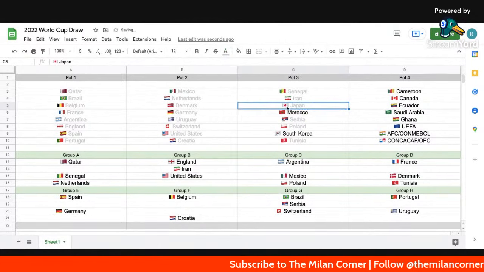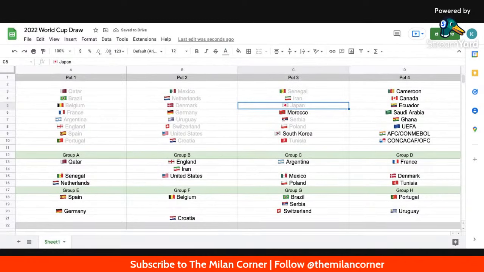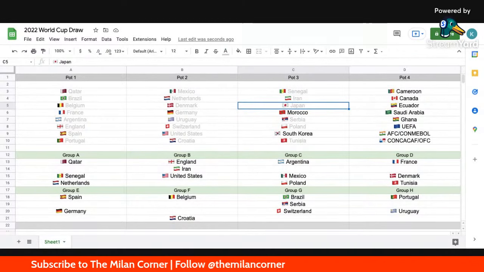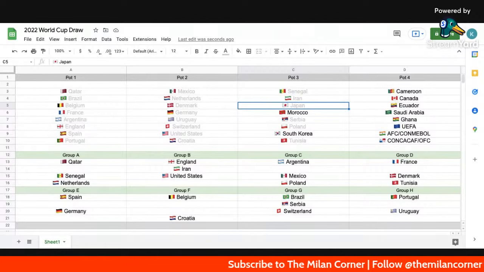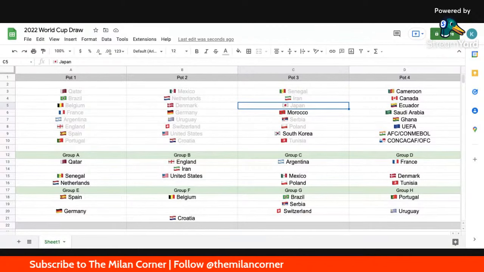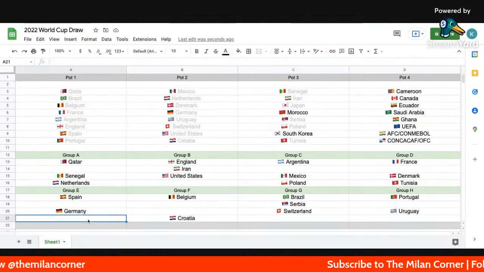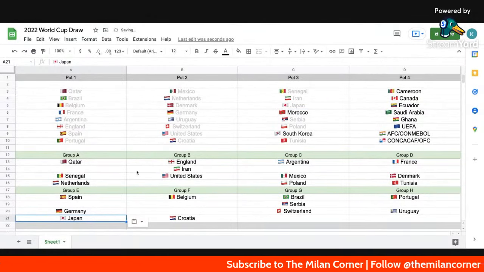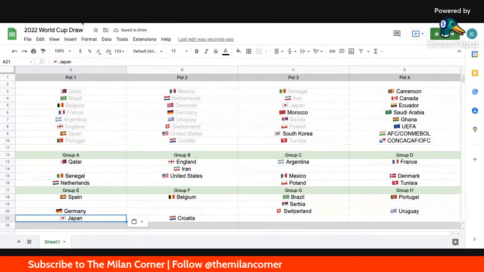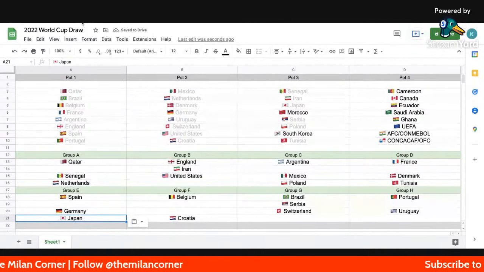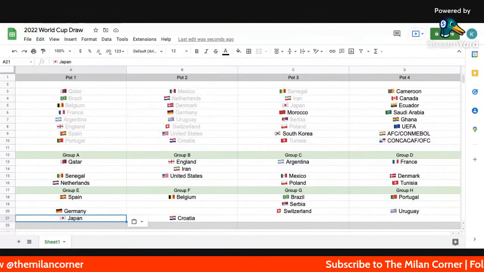In 2018, Japan made it through to the knockout phase for the third time. So Japan is not a team to sleep on. And it looks like they're going to end up in Group E. So there's no question, guys, at this point in time, that Group E is the group of death. Spain, Germany, and Japan. That is a group of death. No question about it. Someone is saying, please.